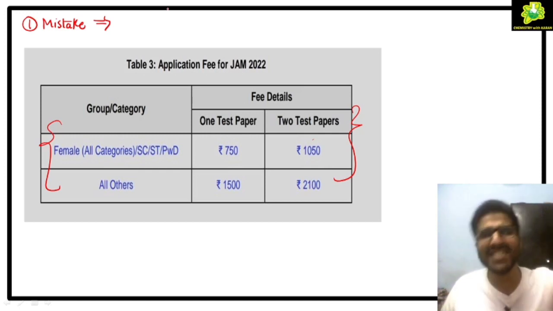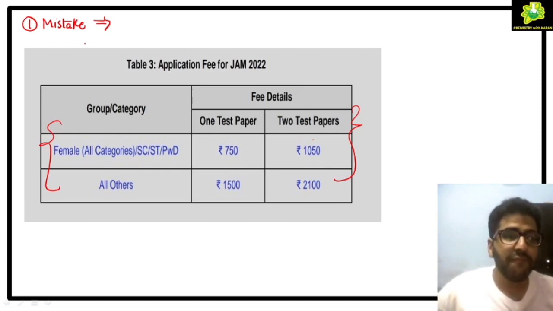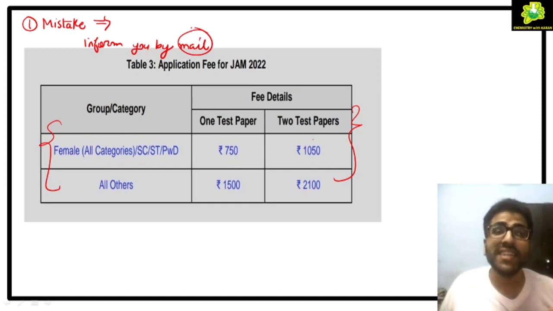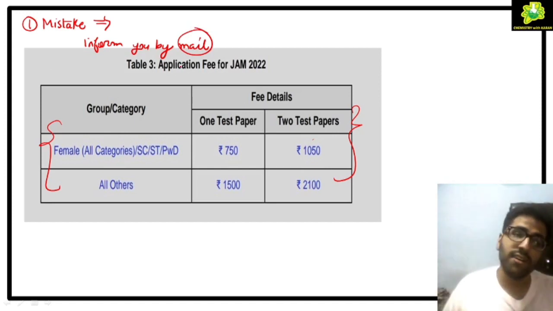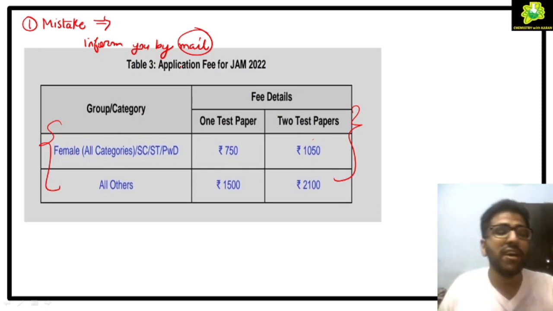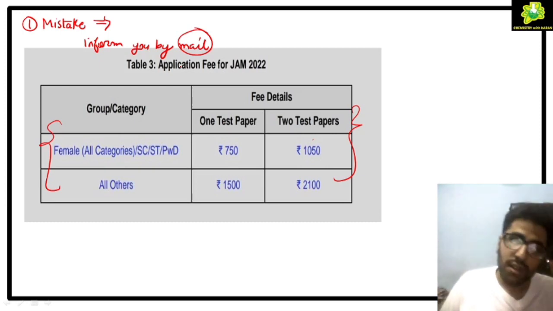If your form by chance has any mistake, they will inform you by mail, and will mention the time by which you can rectify the details and submit it again. So don't worry, the IIT procedure, the JAM procedure is so cool. They don't reject like this only. Don't worry at all. If you by chance make any mistake, they will be notifying you.